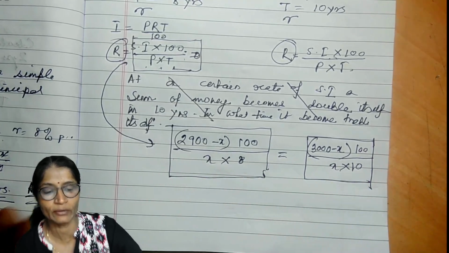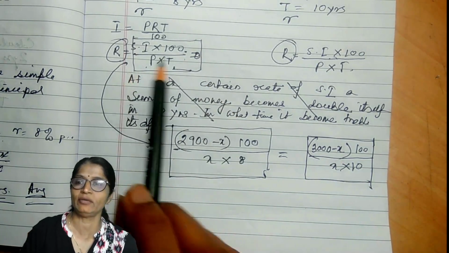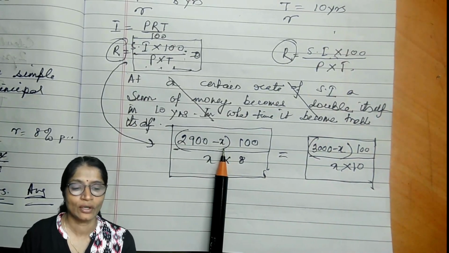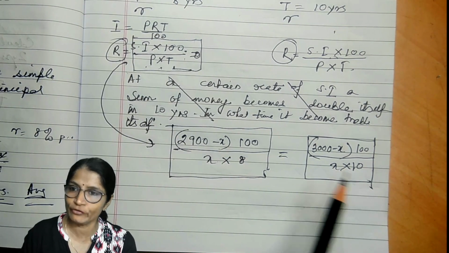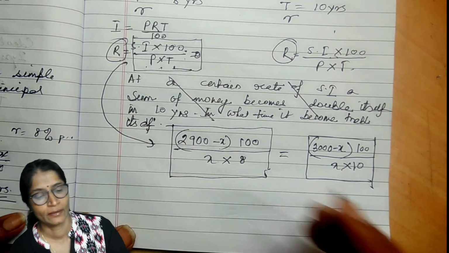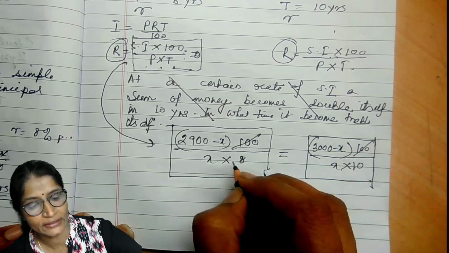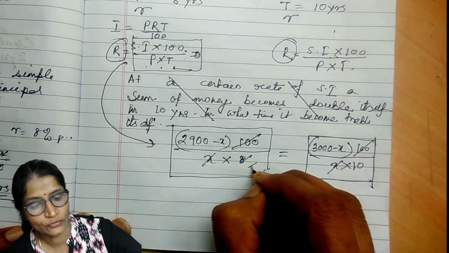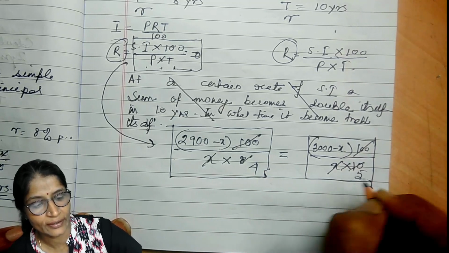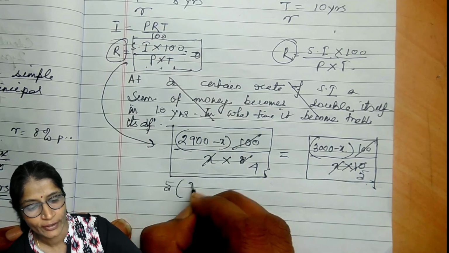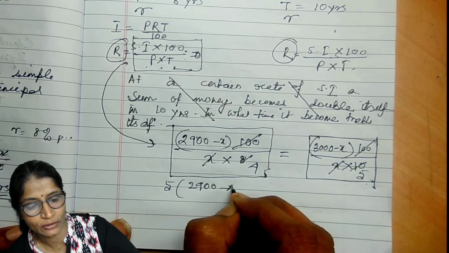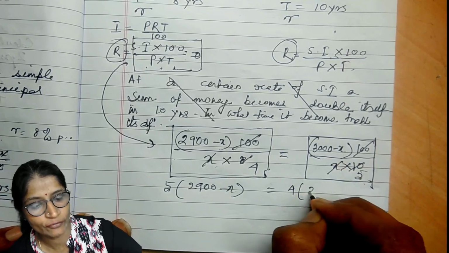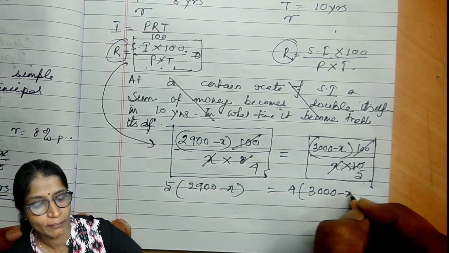Now both are equal because rate of the interest is same in both the case. Whatever rate is here, the same rate is here. So rate for 8 year is equal to rate for 10 years. Okay, now 100 and 100 cancelled, x cancelled. 2 4s are 8 and 2 5s are 10.